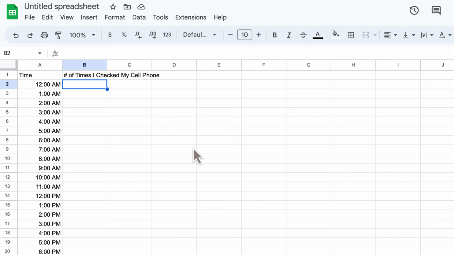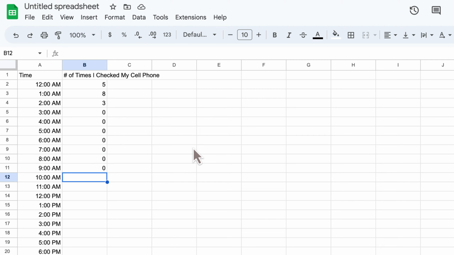From here, I am just going to make up data. Say I'm a night owl and I check my phone 5 times between 12 a.m. and 1 a.m. and 8 times between 1 a.m. and 2 a.m. and 3 times between 2 a.m. and 3 a.m. And then I finally get some sleep. By the way, I am not a night owl like this, but I'm just kind of throwing it out there.